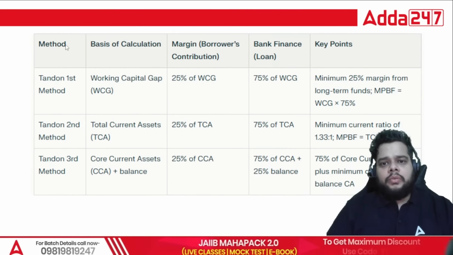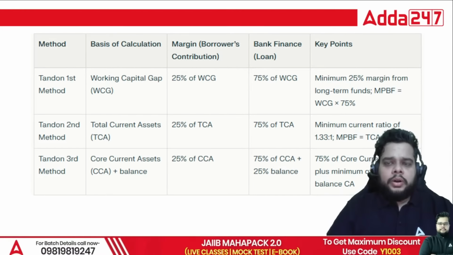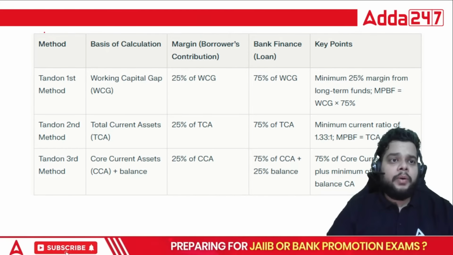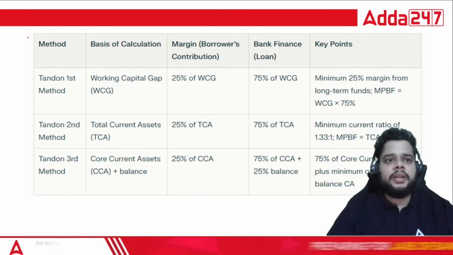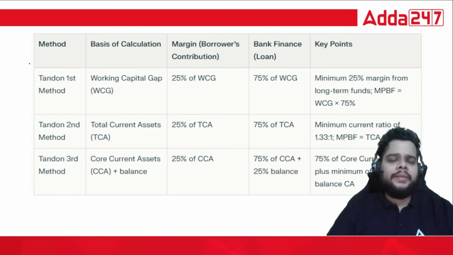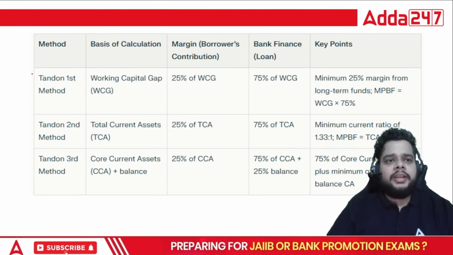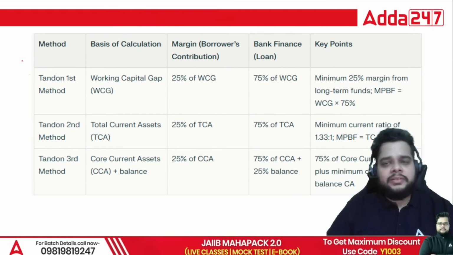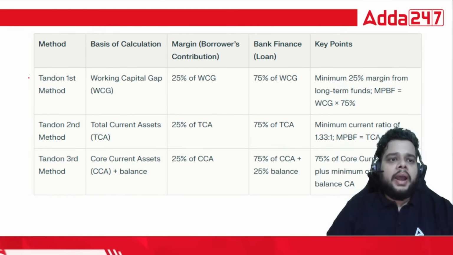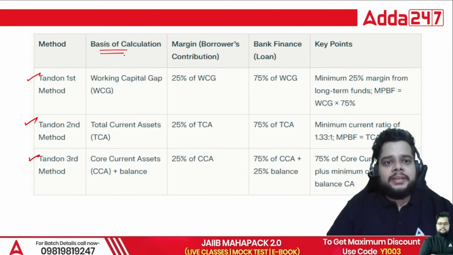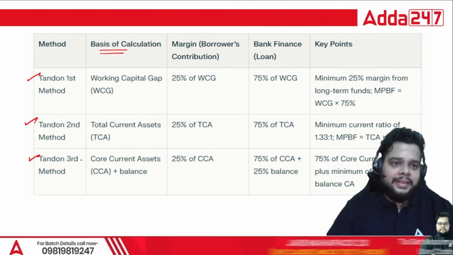Although we have some more questions based on other topics, some important tables, as I was telling you in the first question, we should revise. While calculating the various parameters, you have the Tandon method. For evaluating bank finance, you have the Tandon method, and there are three methods: Tandon method 1, Tandon method 2, Tandon method 3. What is the basis of calculation? That is where the difference lies between these three methods.